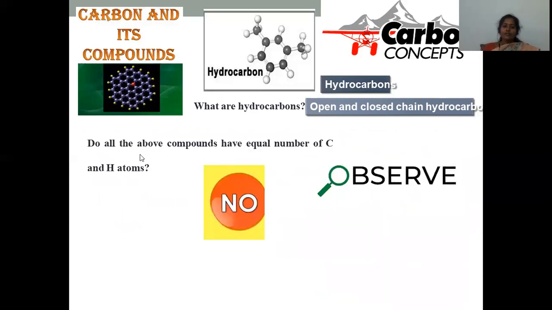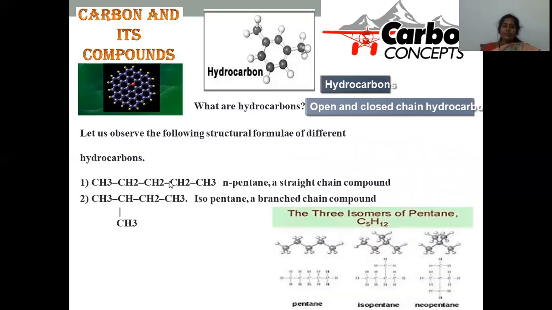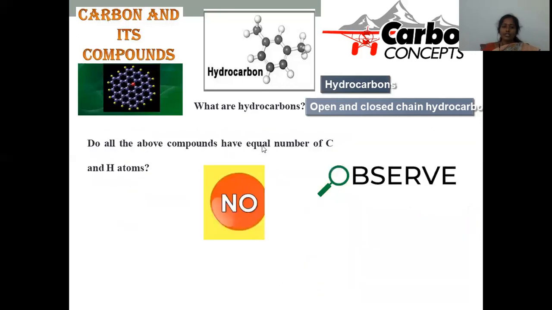In all the compounds, is there an equal number of carbon and hydrogen atoms? Let us count. For the first compound, C5, there are 5 carbons, and hydrogens are 3 plus 2 is 5, plus 2 is 7, plus 2 is 9, plus 3 is 12. C5H12 will be the chemical formula of n-pentane. For this methyl substitution, again C5H12 will be there. Compounds 1 and 2 exactly resemble each other in the number of carbon and hydrogen atoms.